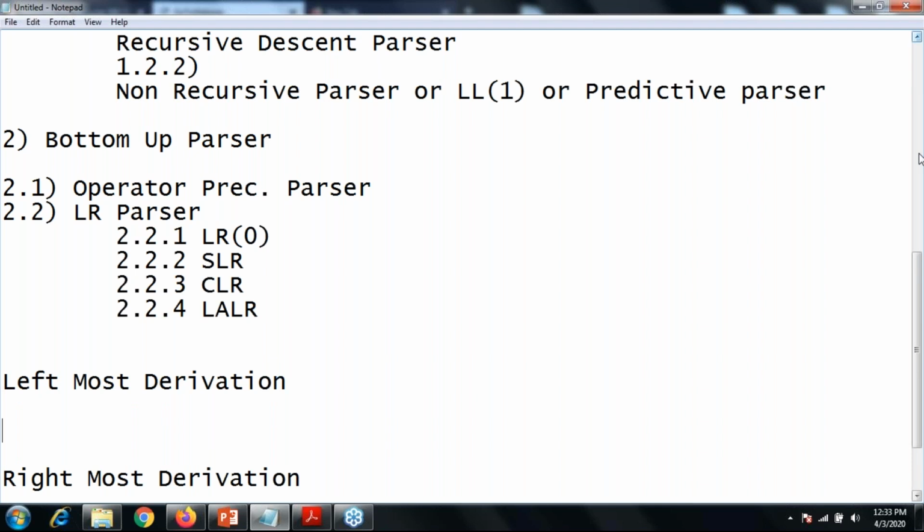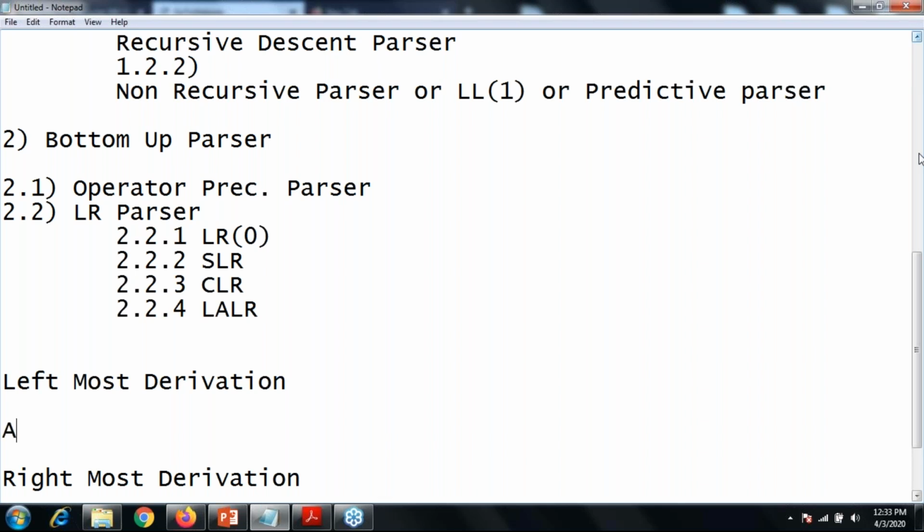In a given grammar, if you replace the first non-terminal with a terminal symbol, then the second non-terminal with a terminal symbol, that methodology is known as the leftmost derivation. From the left hand side to the right hand side, the first non-terminal is replaced with a terminal symbol.